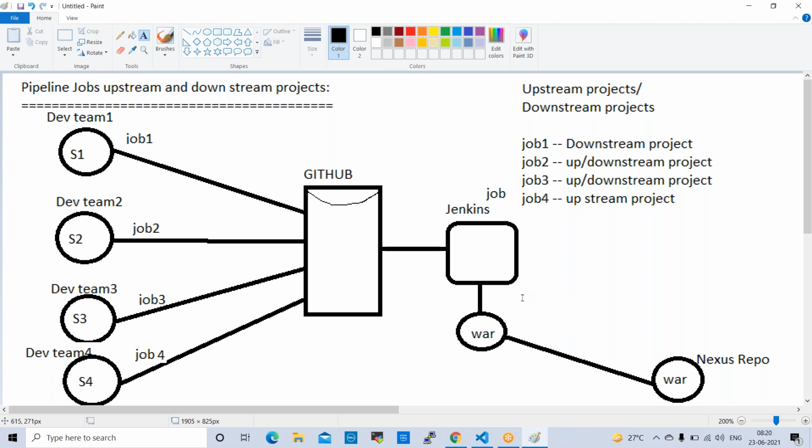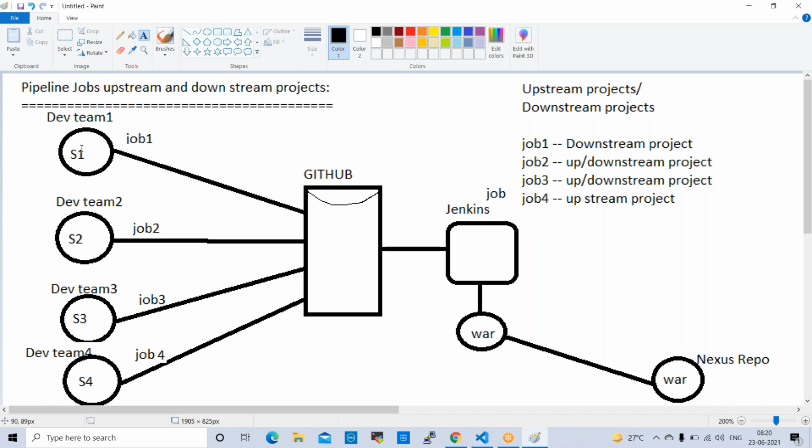You understand the concept, right? Whenever multiple sprints are running like this and they are working on the same requirement, job 1 should run first. Once job 1 is success, this code will be moved to GitHub and Jenkins.